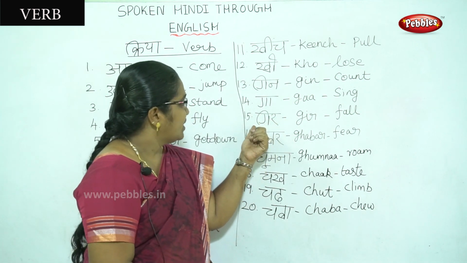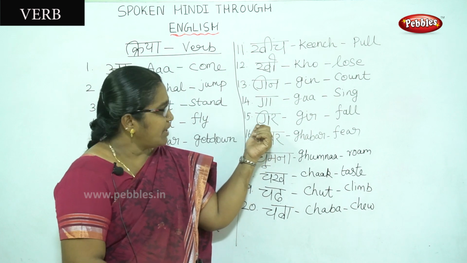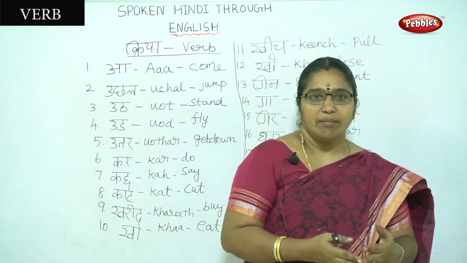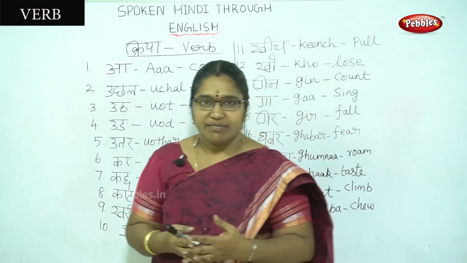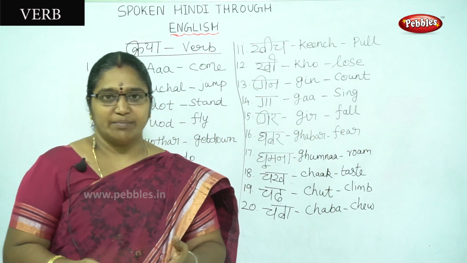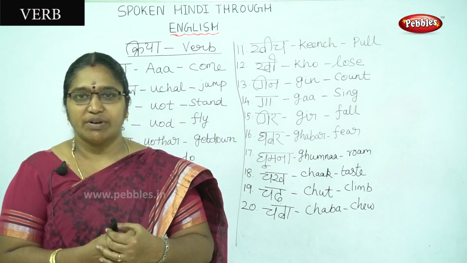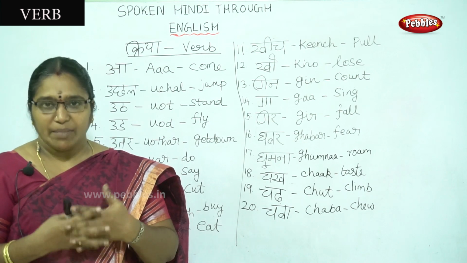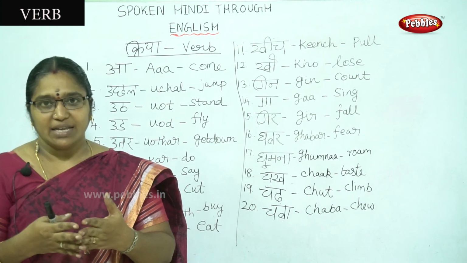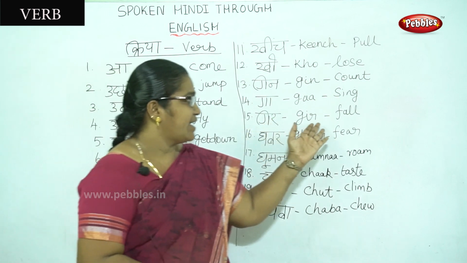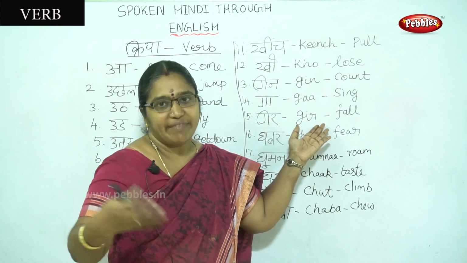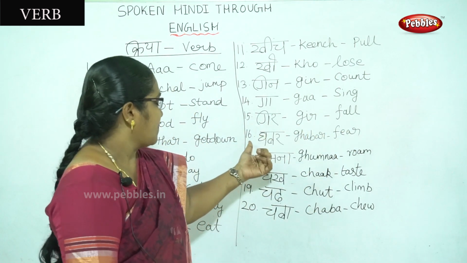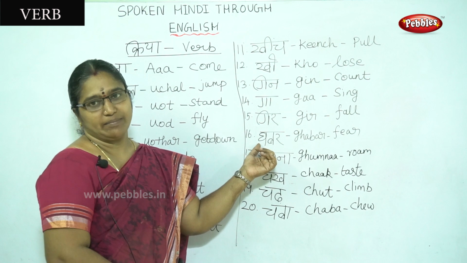Then the 15th one is gir. Gir means fall, falling down. My grandfather fell down from the chair. In Hindi, we can say it as Mere Dada chair se gir gaye. Gir gaye means he fell down from the chair.